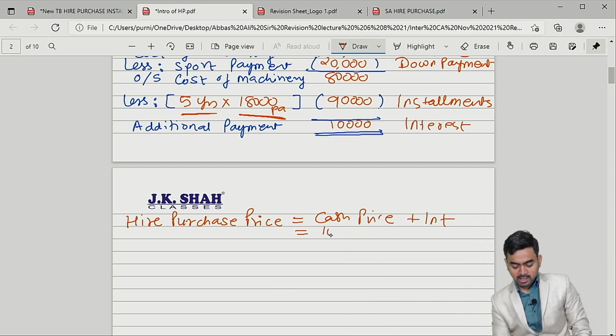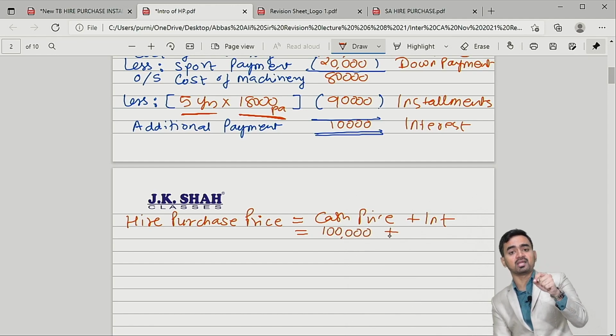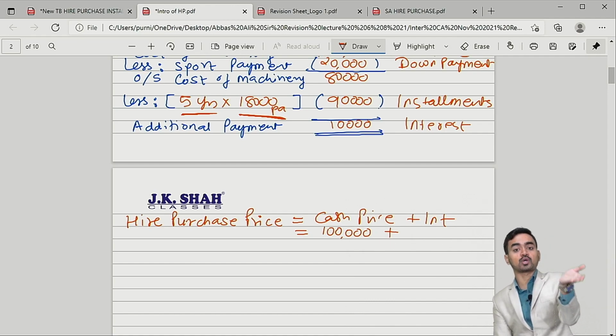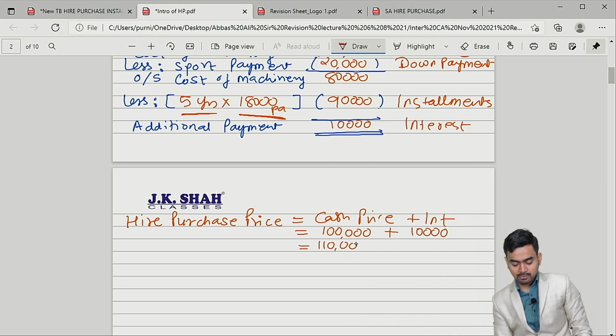Tell me, what is the cash price? 1 lakh, that is cost of the asset. If I have money right now, I will pay 1 lakh and game is over. But I don't have money, so I have to pay some additional amount of rupees 10,000. So my hire purchase price would be 1,10,000.